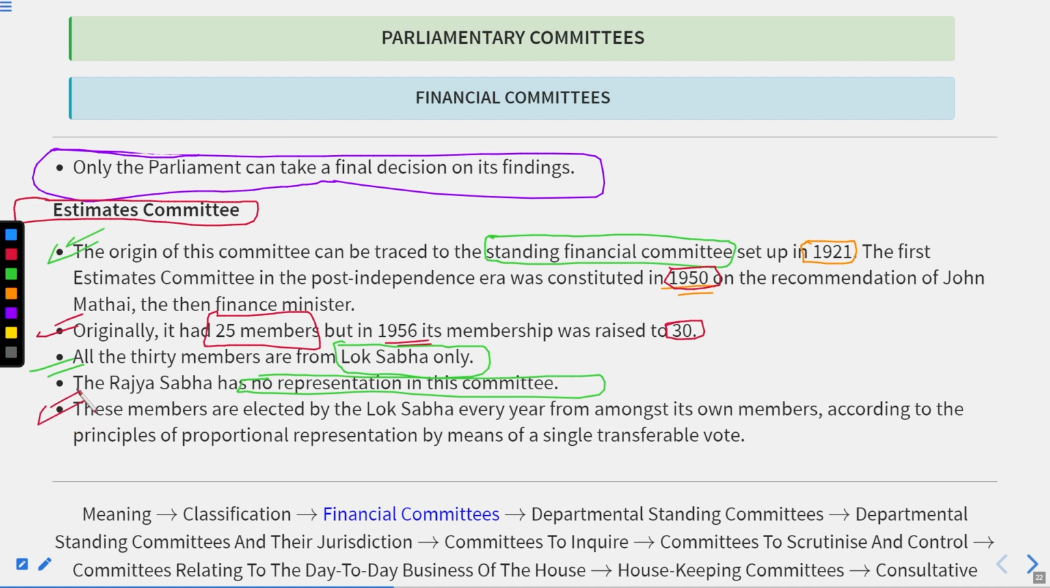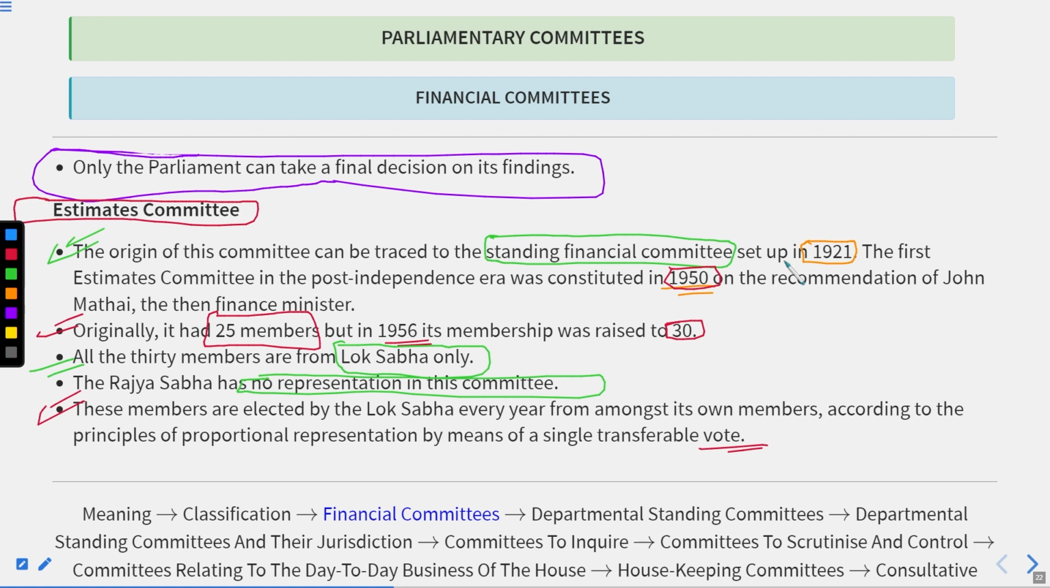So these members are elected by the Lok Sabha every year from amongst its own members according to the principles of proportional representation by means of single transferable vote. Every voter is required to give preferences to the candidates, organized as first preference, second, third and fourth, and then the voting will start. I had already explained this in the previous lecture, so I'm not going to explain it here. Just remember these facts and figures.